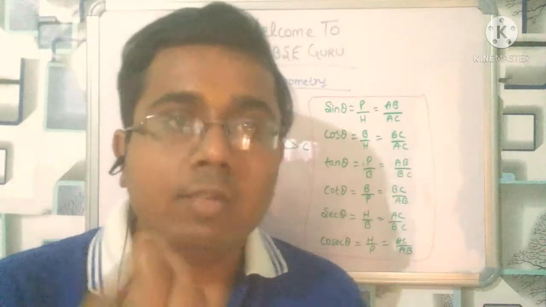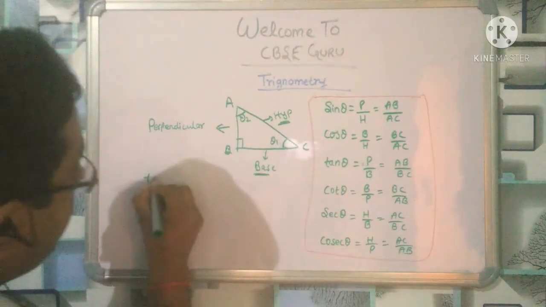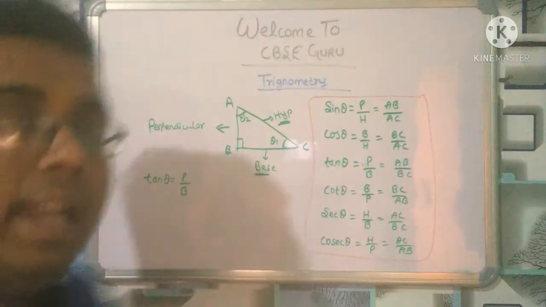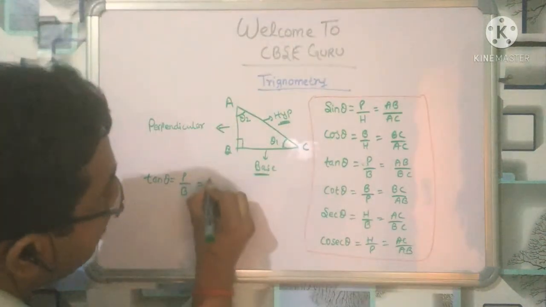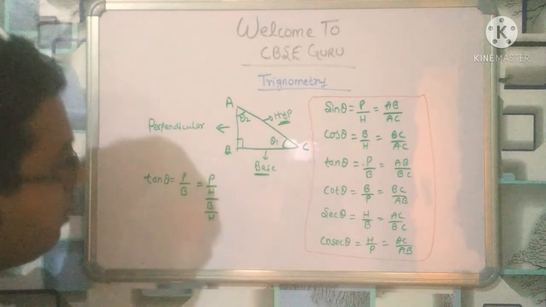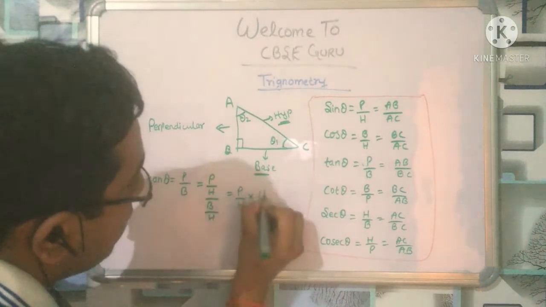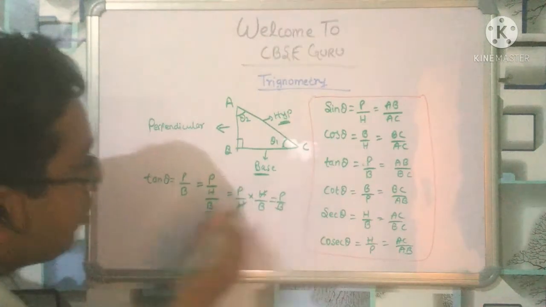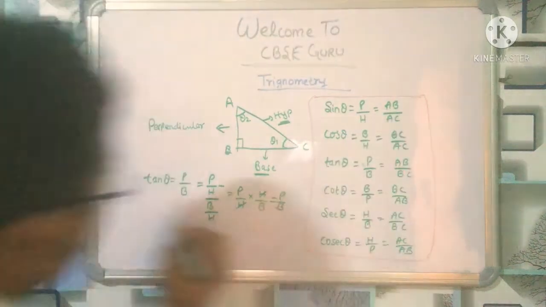Now let me explain something more. Can you see that tan theta is equal to perpendicular upon base? If we divide by hypotenuse on both sides, like P upon H upon B upon H, then nothing is going to change, because the H will cancel and it will automatically become P by B. So if I do like that, you know P by H is what? P by H is sin theta.